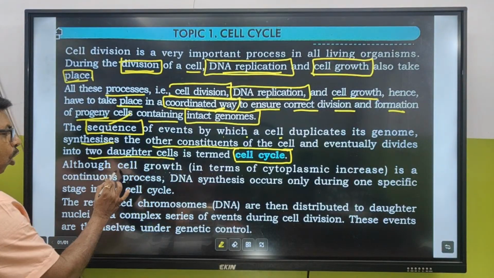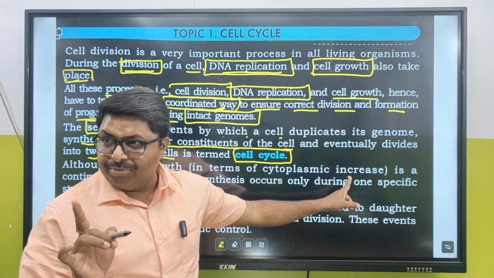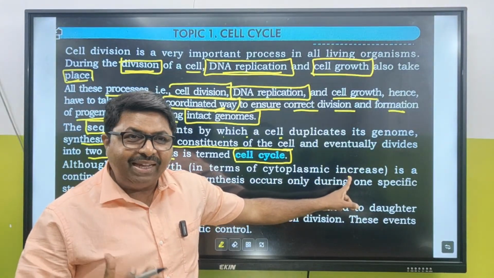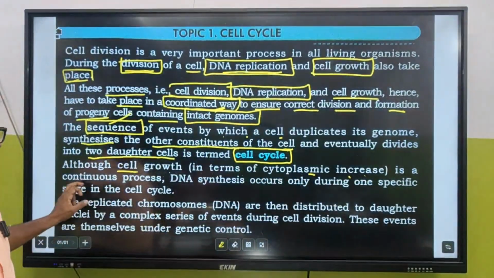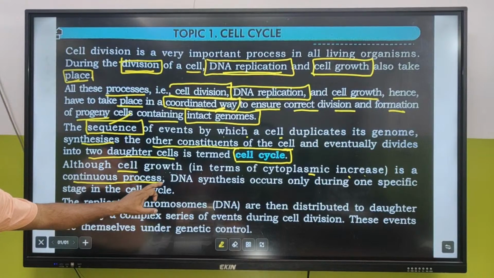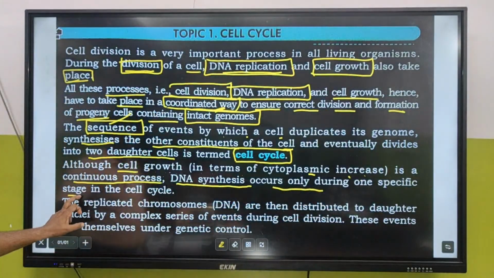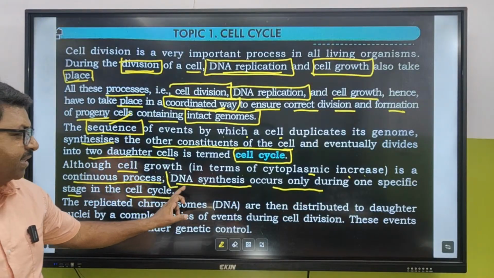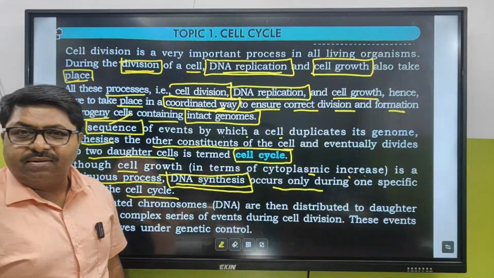Cell growth in terms of cytoplasmic increase, mind you, the cytoplasm needs to increase, is a continuous process. DNA synthesis occurs only during one specific stage in the cell cycle. What is the stage called, Barun?